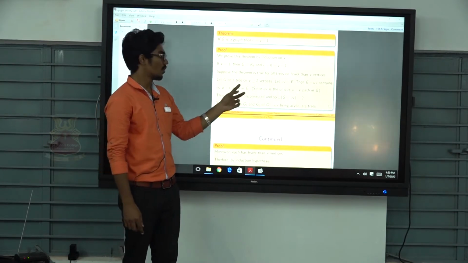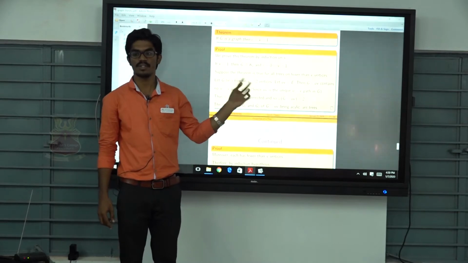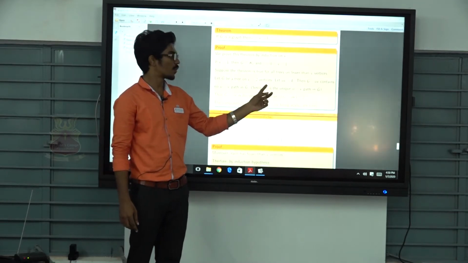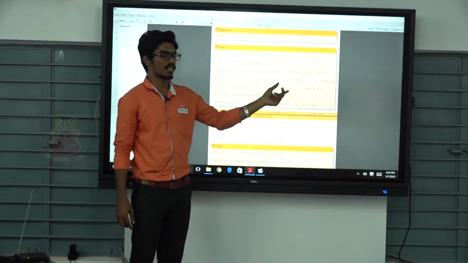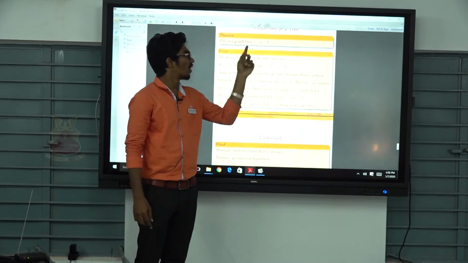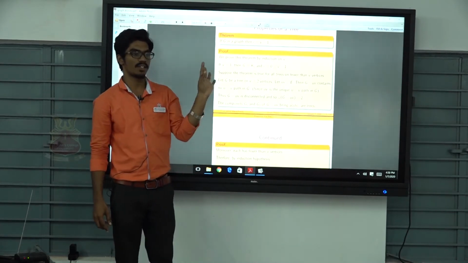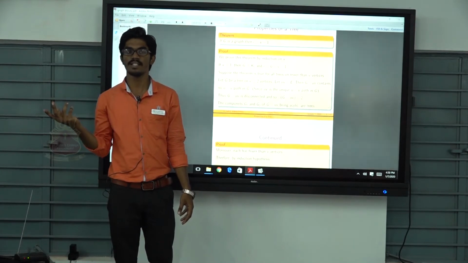So I choose an arbitrary edge from this graph, UV, where U is one vertex and V is another vertex, and UV joins the two vertices. I choose an edge from the original graph G. Given that G is a tree, if we remove an edge from a tree, then the graph is disconnected.